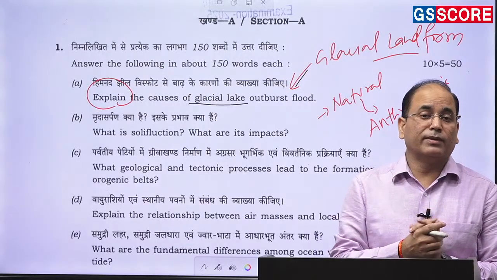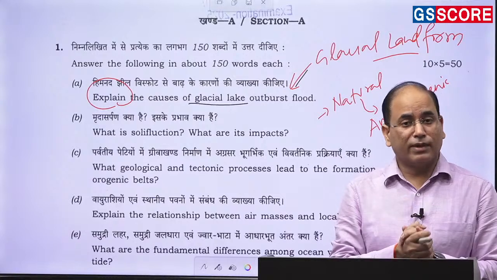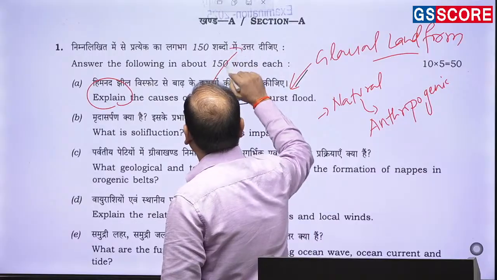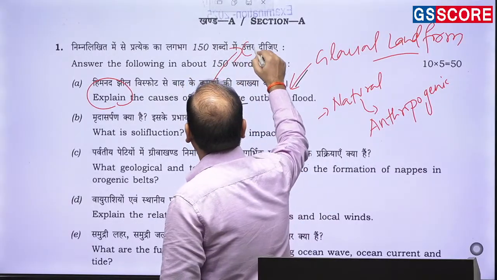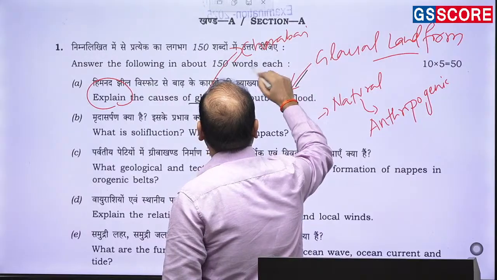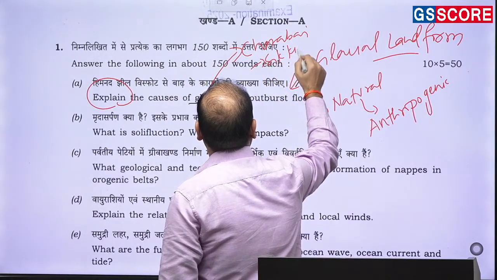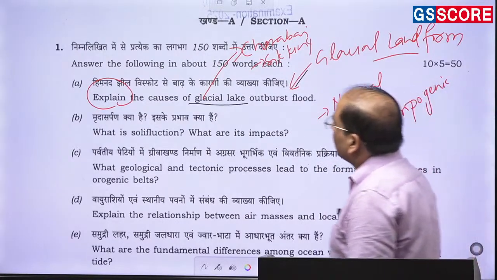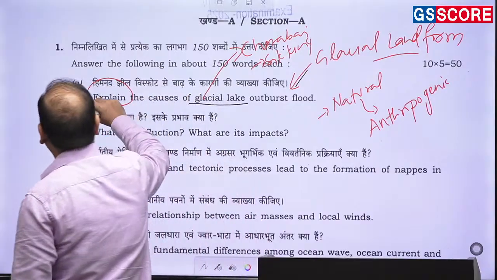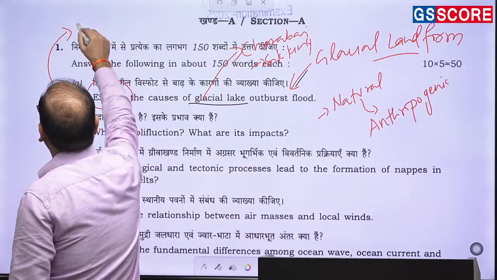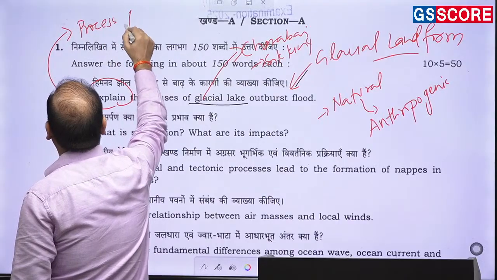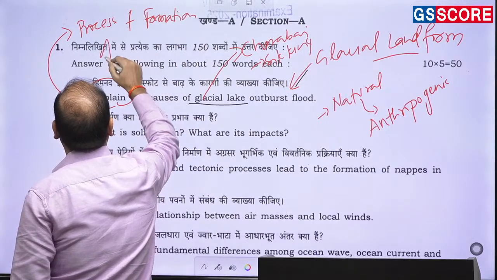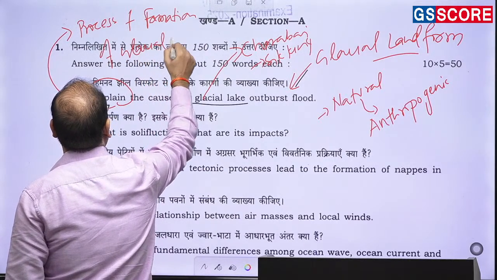Then earthquake is one of the reasons, large scale cloud burst is one of the reasons. You can give examples of recent glacial lake outbursts like the Chorabari, and the very famous Sikkim glacial lake outburst. But it is also important for you to briefly write about the process of formation of glacial lake,